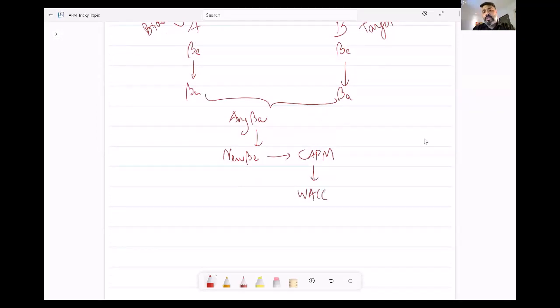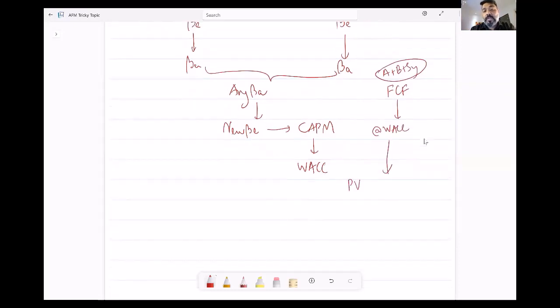Once this WACC is found, the free cash flows of the combined company, A plus B plus synergy, if any, all these free cash flows will be discounted at WACC. When we discount at WACC, the present value we get is the value of the business. From the value of business, we will deduct the value of debt in order to get the value of equity.